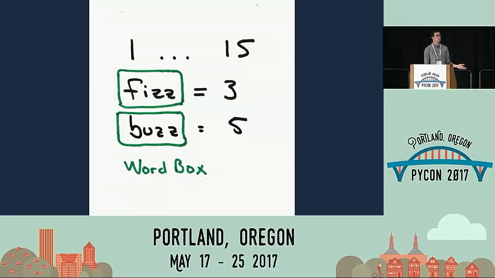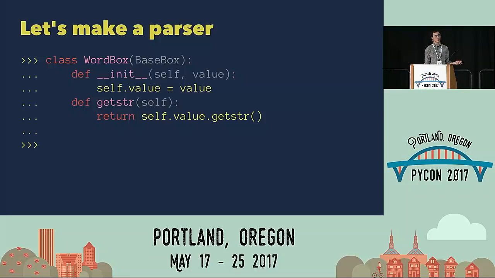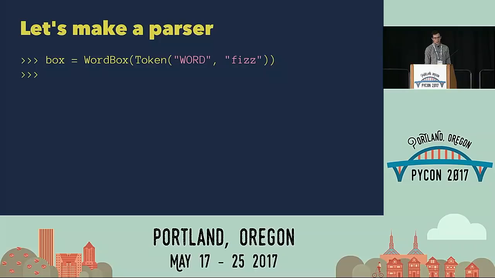Word box is going to be the simplest one. Since they're already strings, we don't need to do anything special with it, and we'll just return the result of getString. And it looks just like this, obviously.